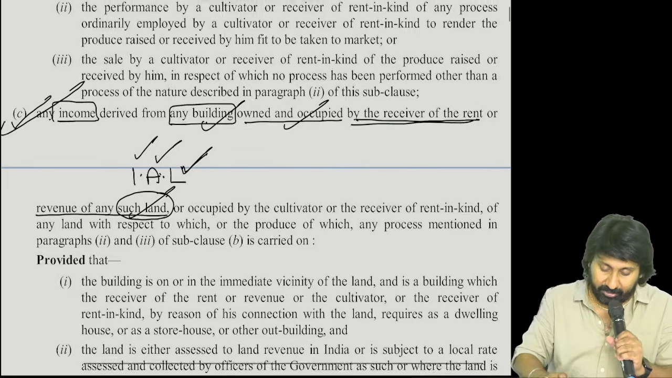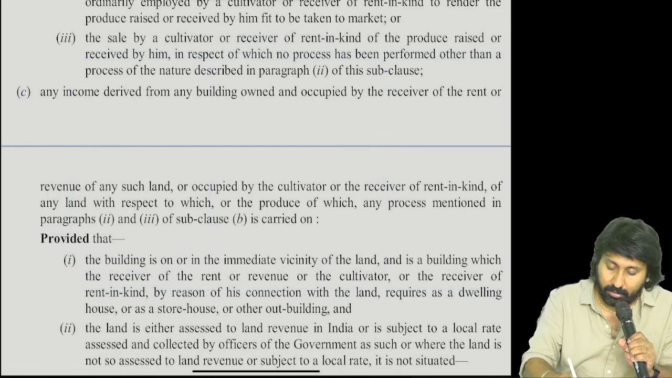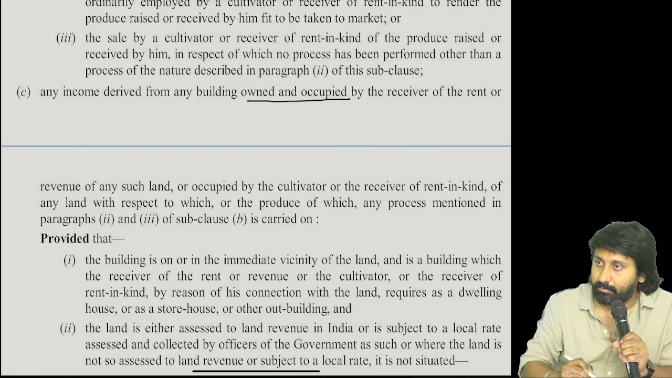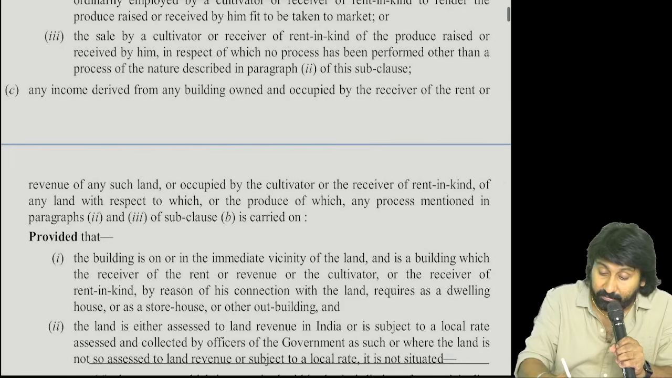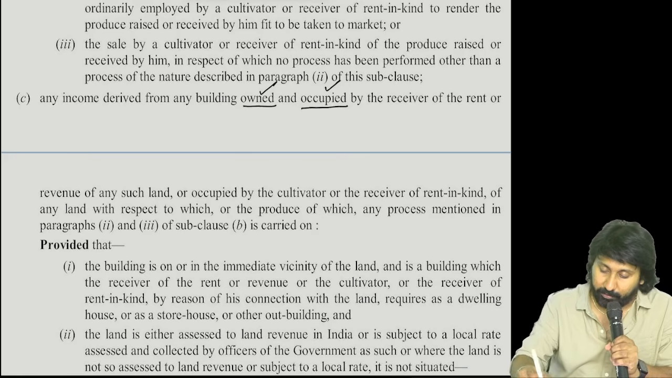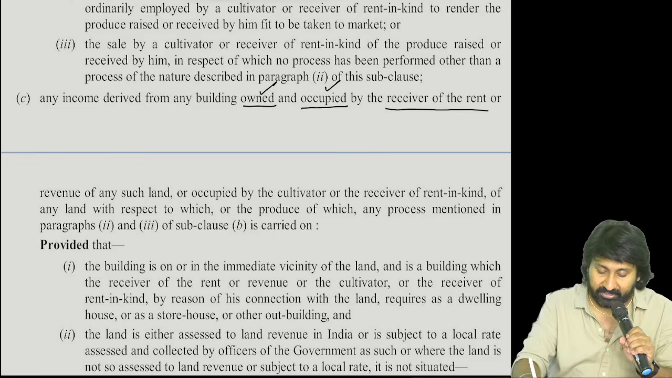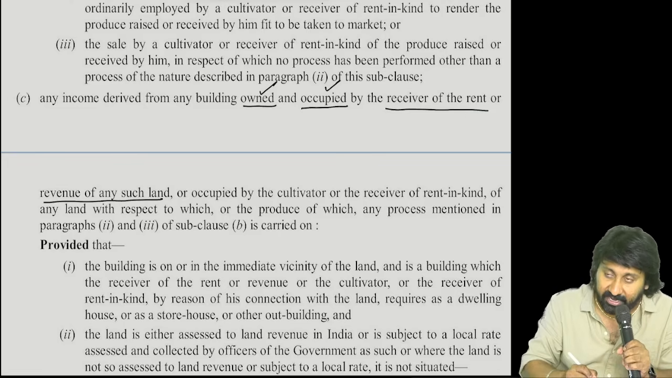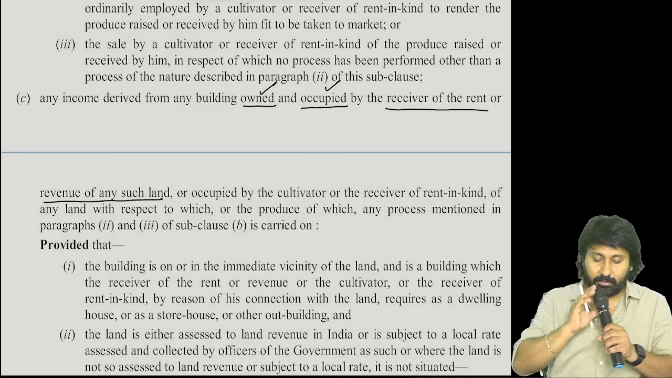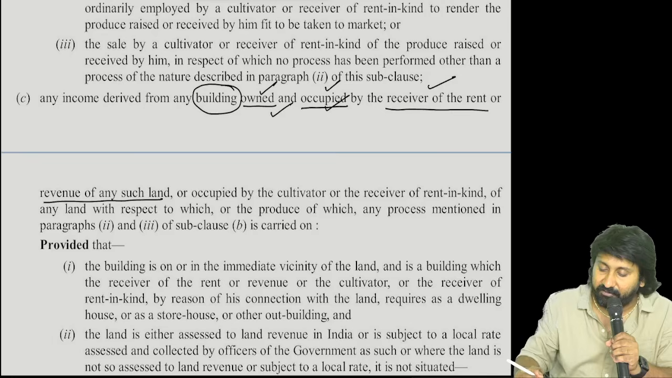Okay. See now. Now you will get a doubt. Sir, I am the owner. Loudly, sir. I am the owner. I am only occupying. Who am I? Receiver of rent. So I am the receiver of rent or revenue from any such land. So there is a building. That building is owned and occupied by the receiver of rent.